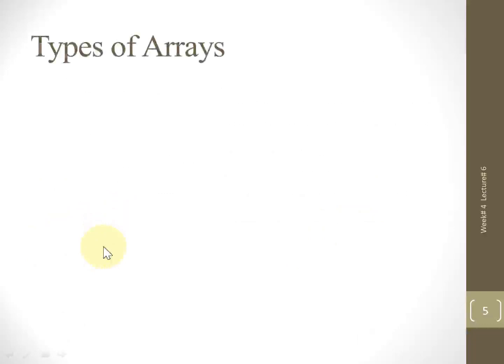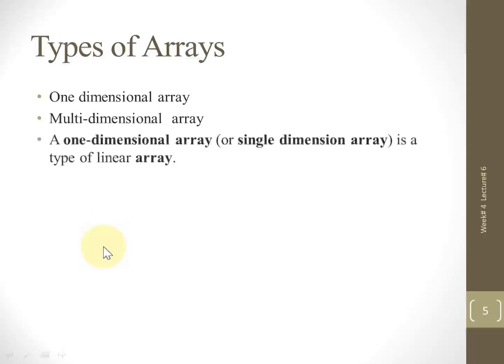Next, we have a few types of arrays, which include the one-dimensional array, and the second is the multi-dimensional array, which includes the two-dimensional array, three-dimensional array, four-dimensional array, and up to the n-dimensional array. It means within C#, we can declare a 3-dimensional array, 4-dimensional array, and up to an n-dimensional array. But first, we will look at the 1-dimensional array. A 1-dimensional array can also be called a single-dimensional array, or we can say the linear array.